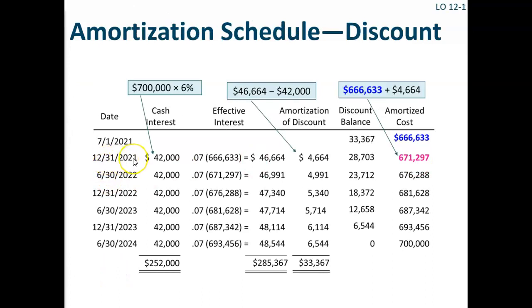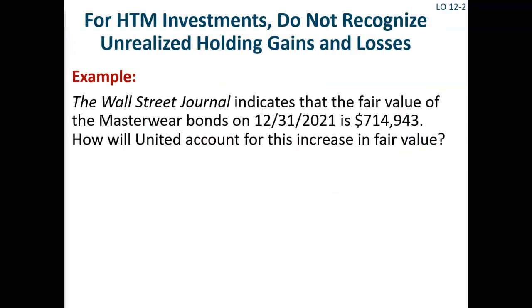The market value of $714,943 less the unamortized cost of $671,297 equals an unrealized gain of $43,646.